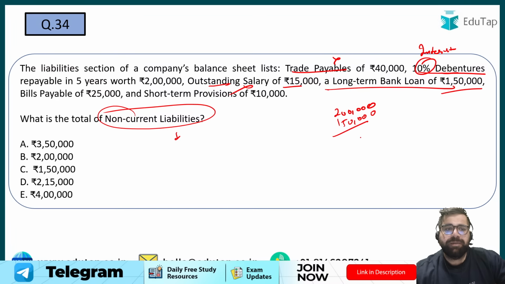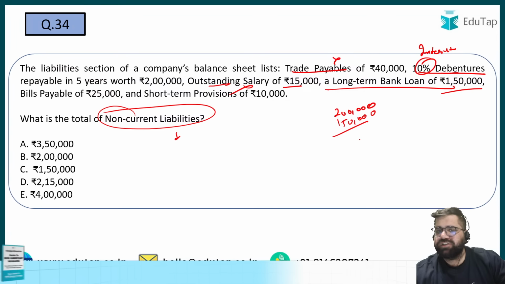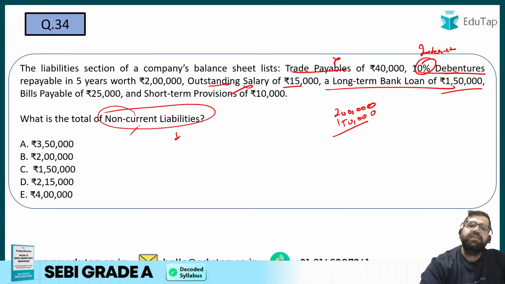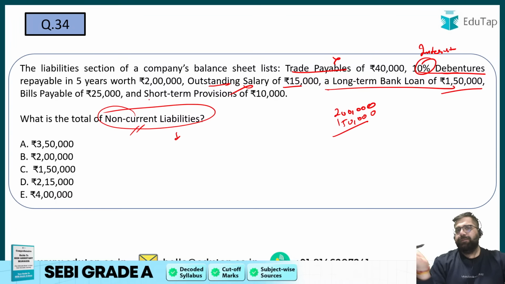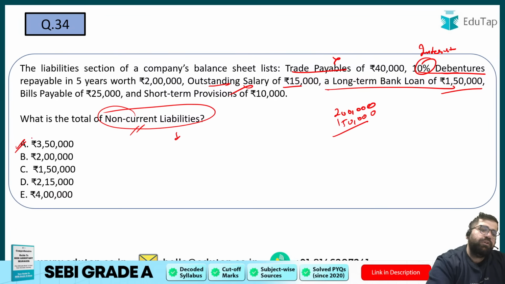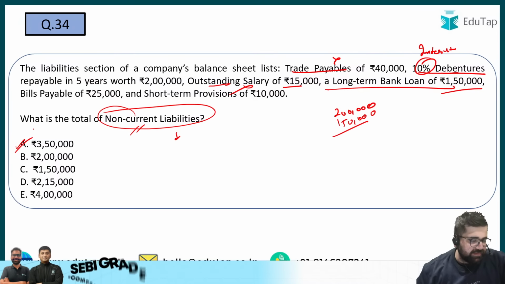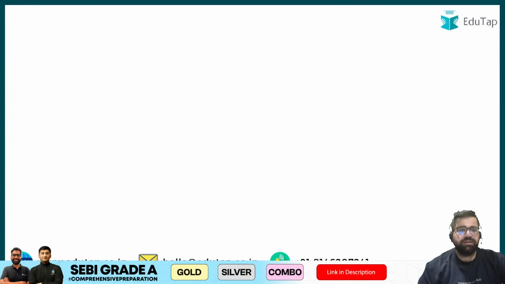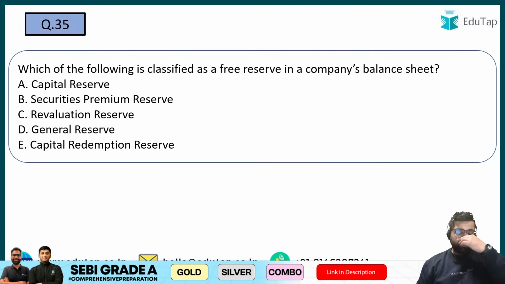Bills payable will not be added. Short-term provision is a current liability. You have been asked the total of non-current, so it will be 2 lakh plus 1,50,000. Therefore, my answer will be option A. 3,50,000 will be the correct answer. Good, everybody.